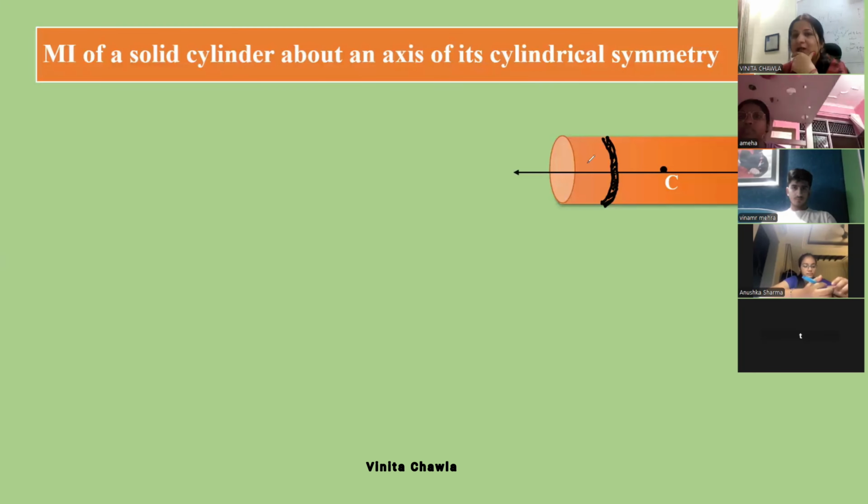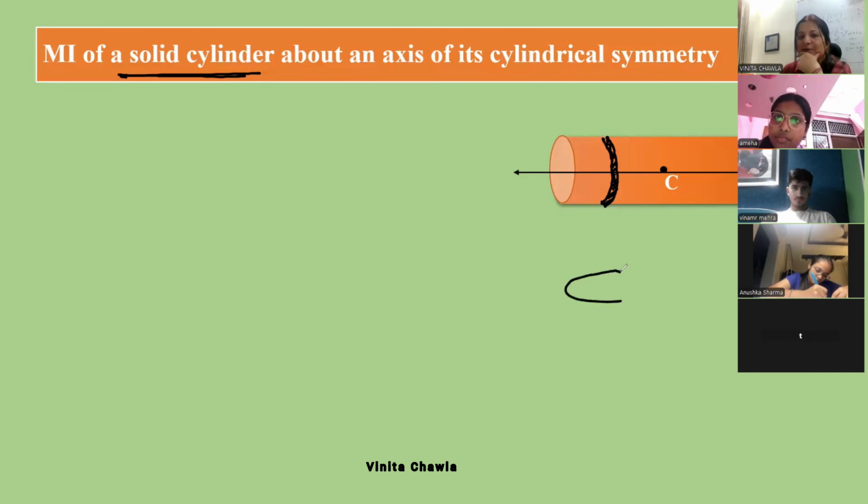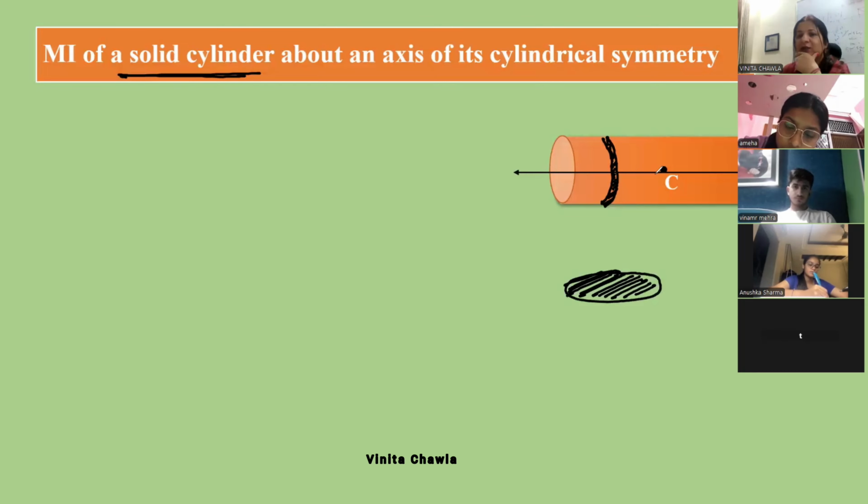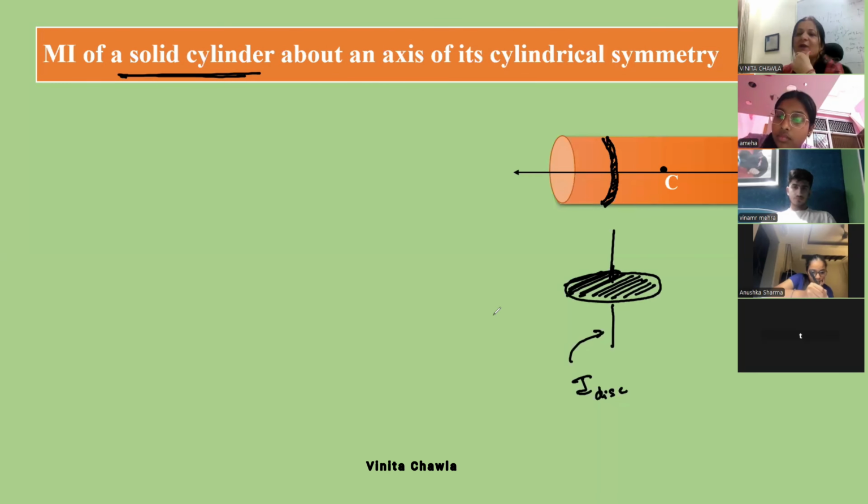If we take a thin slice of it, then we'll get a disc. And the axis is passing through the center of the disc and perpendicular to the plane of the disc. So what is the moment of inertia about this axis for a disc?